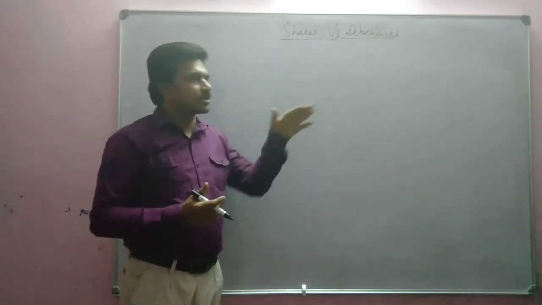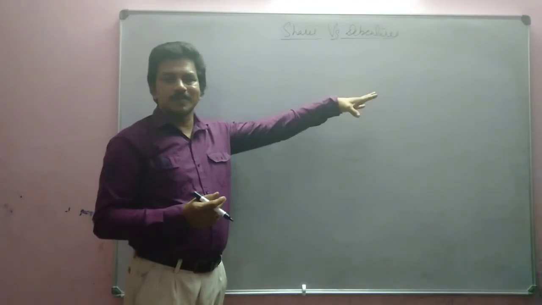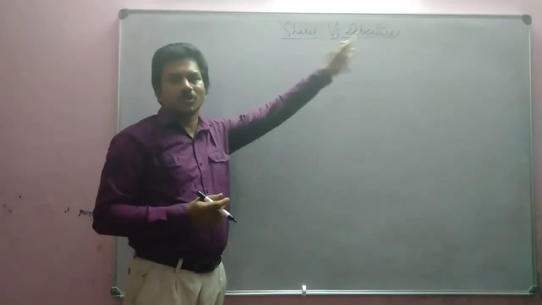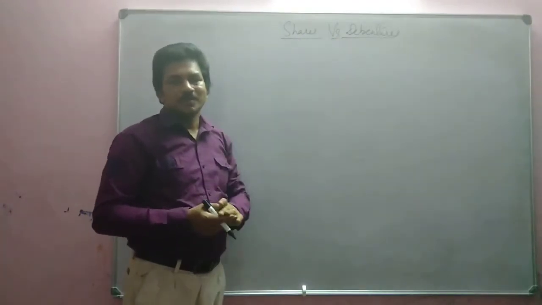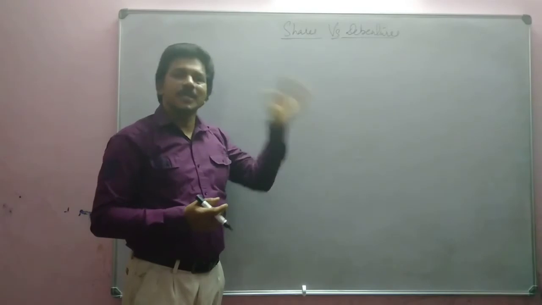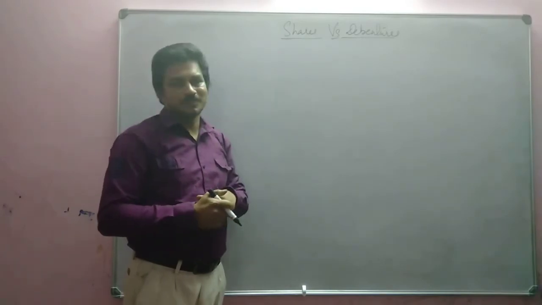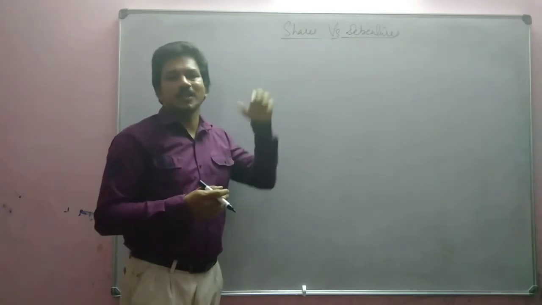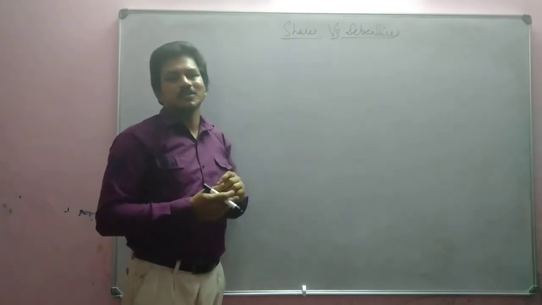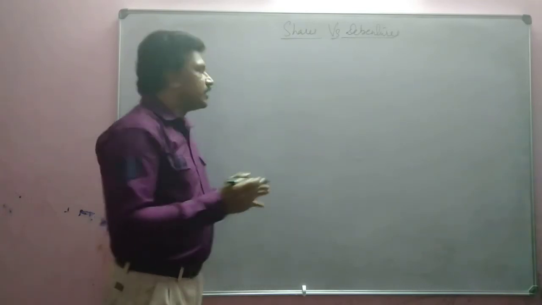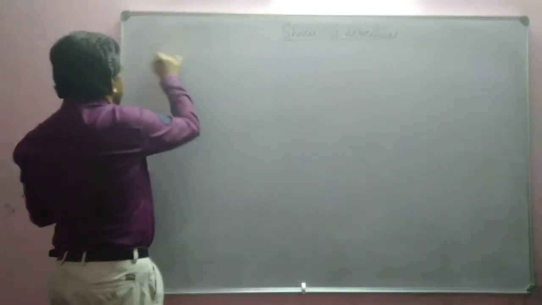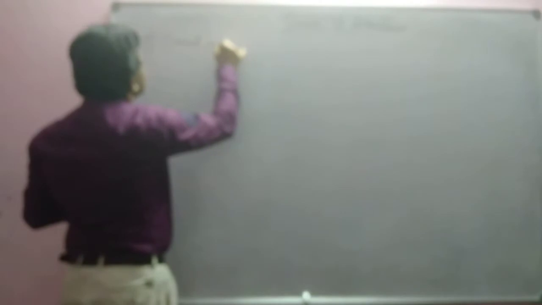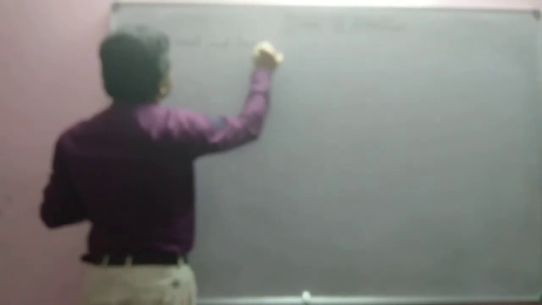This interest is a fixed percent, 10% or 12%, but dividends may vary according to the profit. So we can list all these differences and explain. First point we can say is owned and borrowed capital.